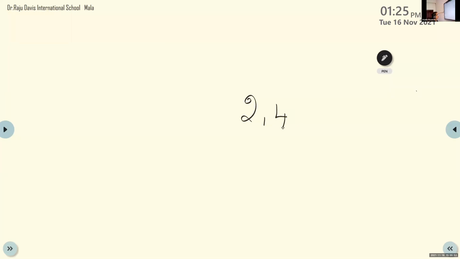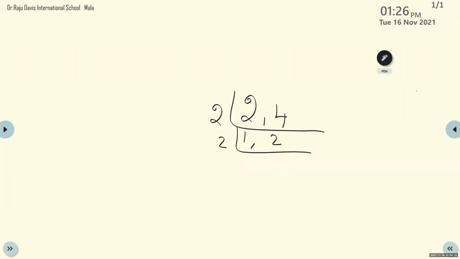Manav: Ma'am, you take 2. Then you can divide it. 2 ones are 2, and 2 twos are 4. Yes, 2 you will get it as 1 and 1. So 1, 1 you got it. So the LCM is 2 into 2, which is equal to 4. 4 is the LCM of these two numbers.